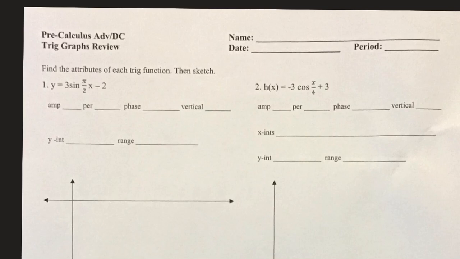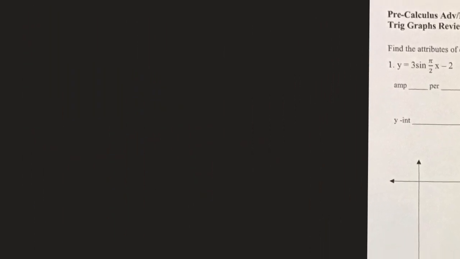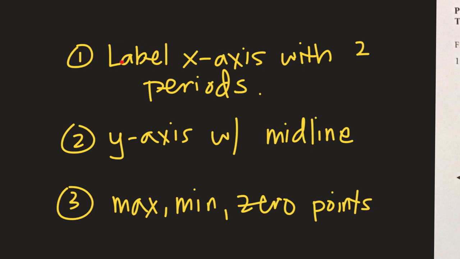Okay, here is a refresher about the things you need to show when we are graphing trig equations. There are three things that I'm going to be looking at when I grade your papers. I want to see your x-axis labeled with 2 complete periods, and anything else you might need to do in between there. Labeling your y-axis with your midline. And then your maximums, your minimums, and your 0 points where your graph crosses that midline.